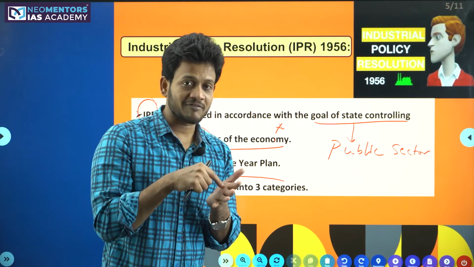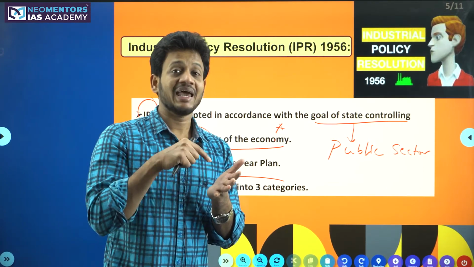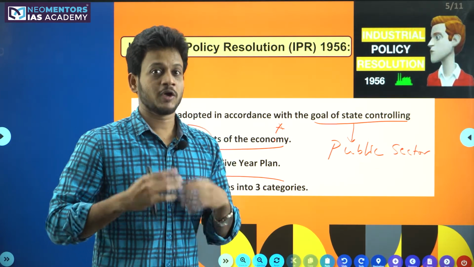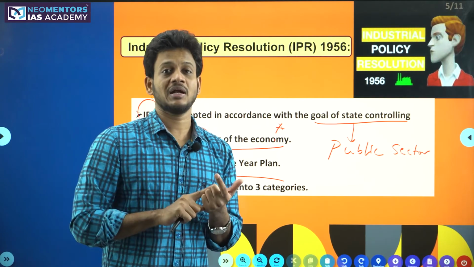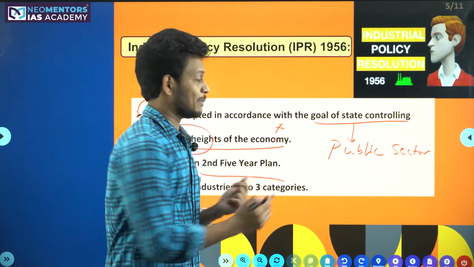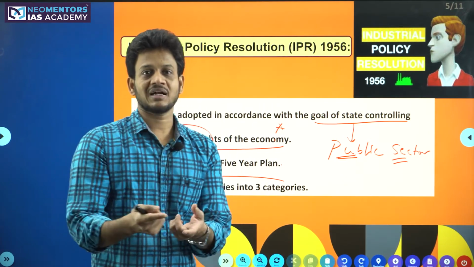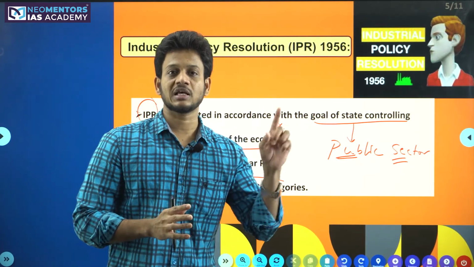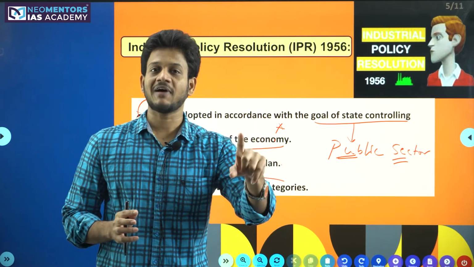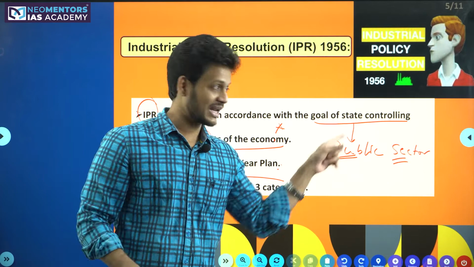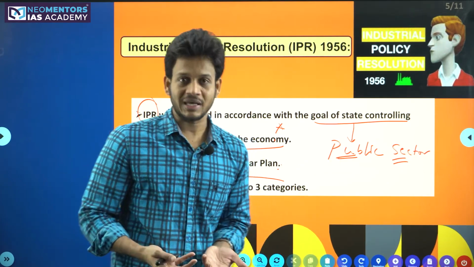Putting more investments on basic, heavy and capital industries, if you remember my earlier class. So if you have basic, heavy and capital industries, then definitely the public sector will be in a commanding position. So to revise that class, please go back to the link on 5-year plans. In the second 5-year plan, you will find that explanation. Once you listen to that explanation, come back again so that you will understand more easily.